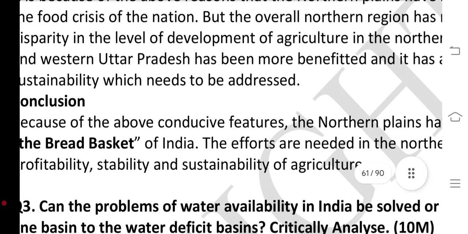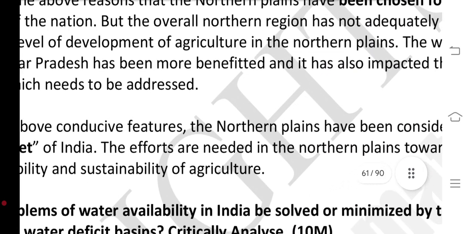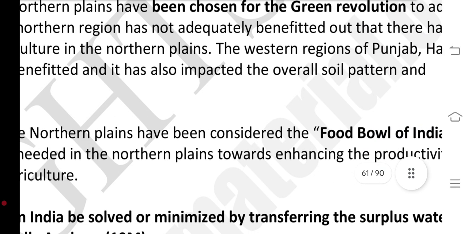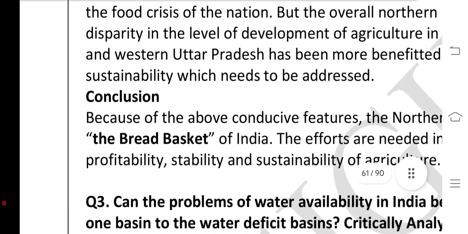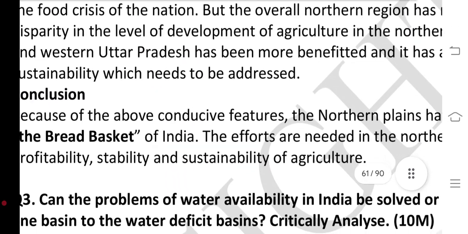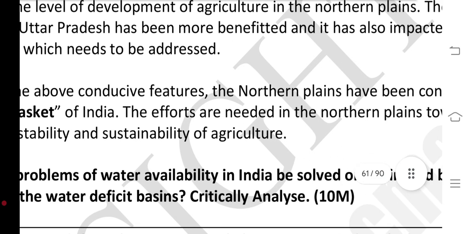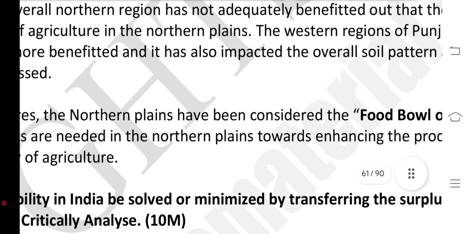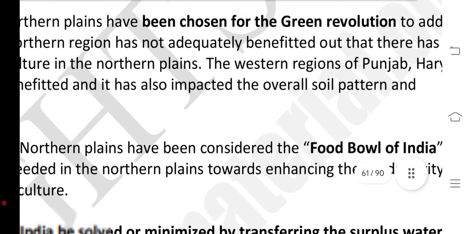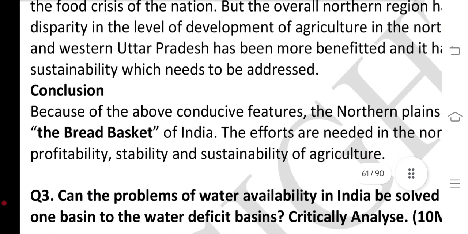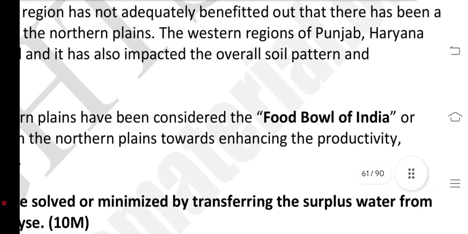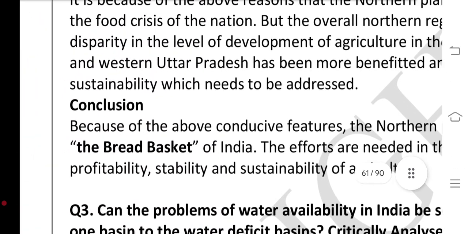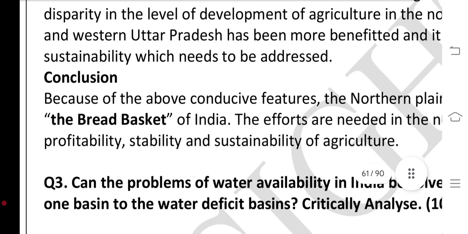the food crisis of the nation, but the overall northern region has not had adequate benefits out of that. There has been disparities in the levels of development of agriculture in the northern plains. The western regions of Punjab, Haryana and western Uttar Pradesh have been more benefited, and it has also impacted the overall soil patterns and sustainability, which need to be addressed.